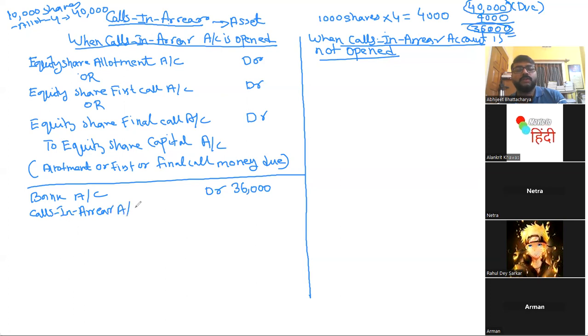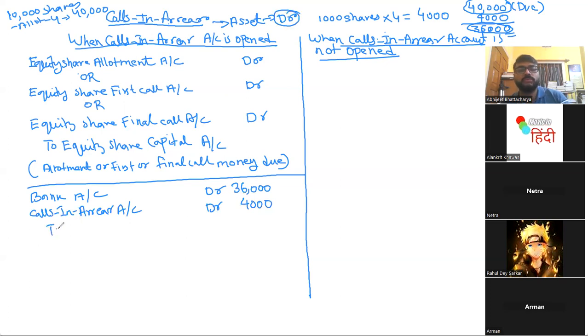Calls in arrear account will also be debited because you have not received 4,000. Remember, I said this is considered as an asset. How much have you not received yet? 4,000, which you will receive later. As long as you are not receiving, this will be considered as an asset. Assets are considered as debit. So that is why calls in arrear account is also debited.